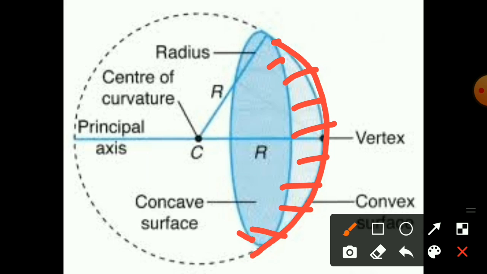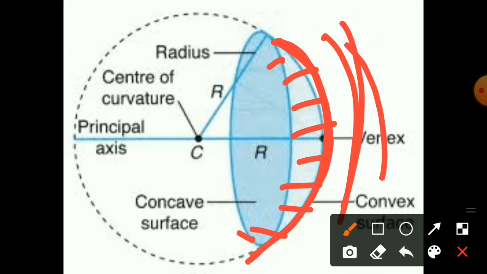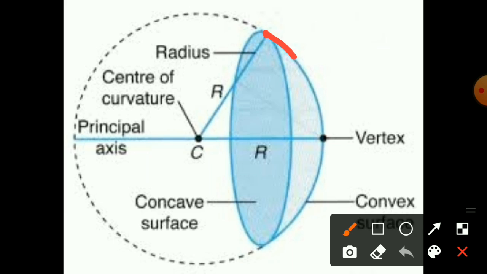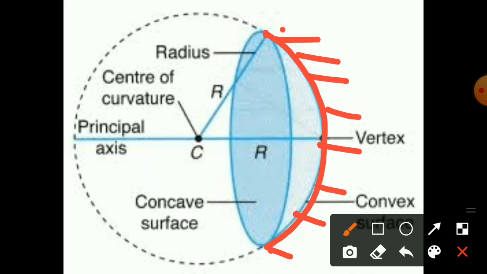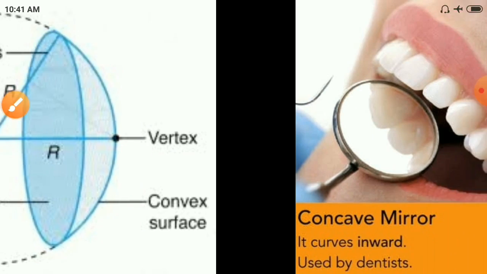Because of this, the outward side is the reflecting area. This side is the reflecting area when we take the convex. Suppose if we take the concave, concave means the inside area, the inward area, is the reflecting area. That is the major difference between the concave and the convex. Now we will see some examples of concave and convex mirrors in our everyday life.